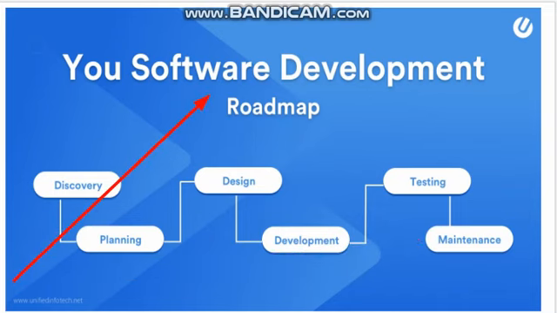Software development is a collection of all these activities. It contains all these different phases. Whenever we want to develop a software, we have to carry out all these steps: discovery, planning, designing, development, testing, and maintenance.